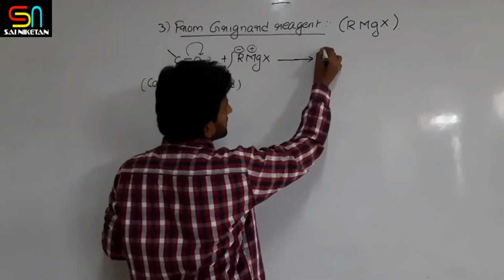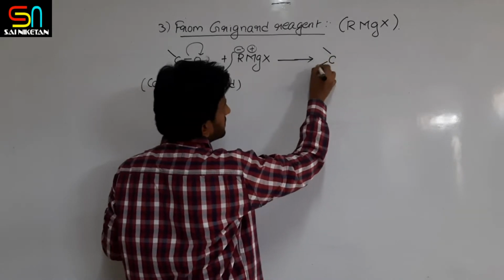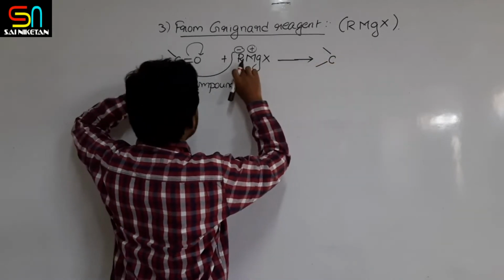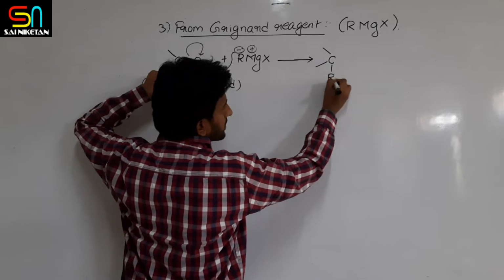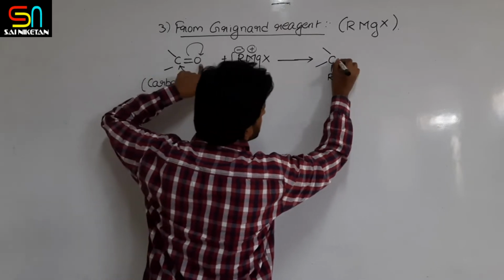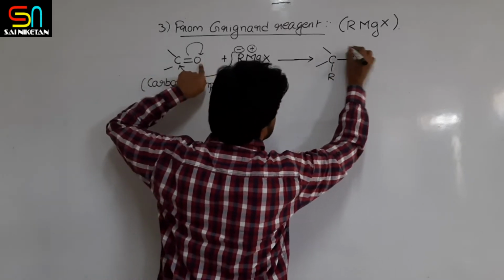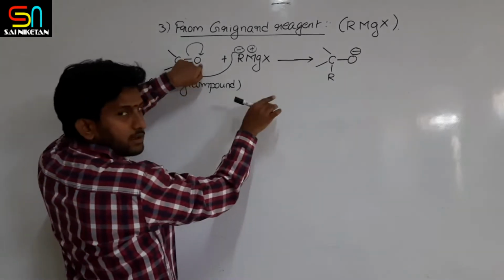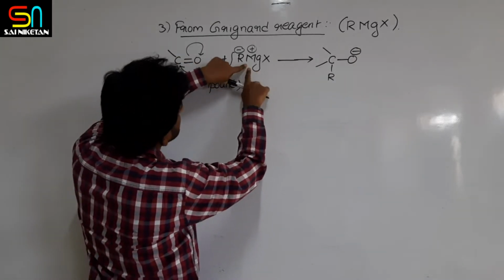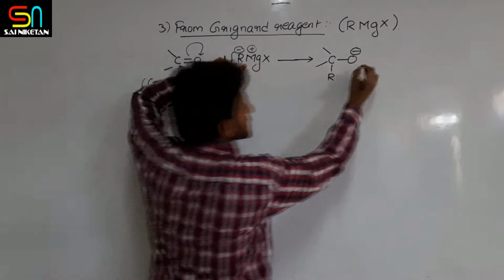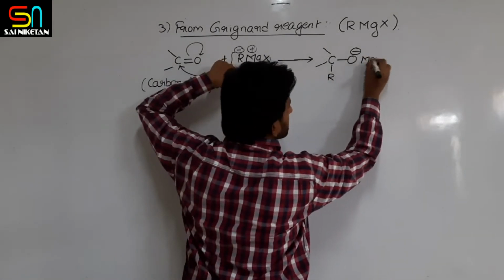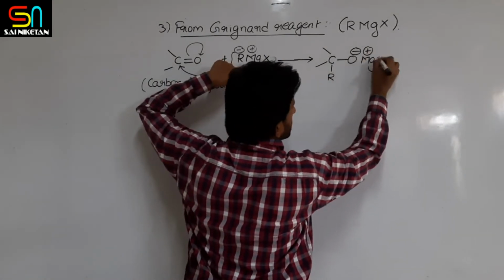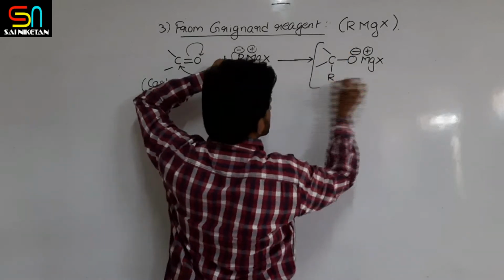I am writing the same thing here like this. Two bonds and one R attached over here. Then oxygen is now carrying negative charge. Now which one is here with positive charge? Magnesium. So this oxygen attracts the magnesium towards it.